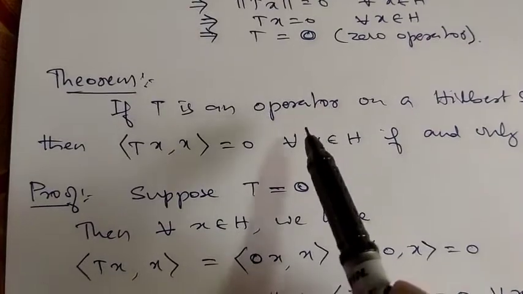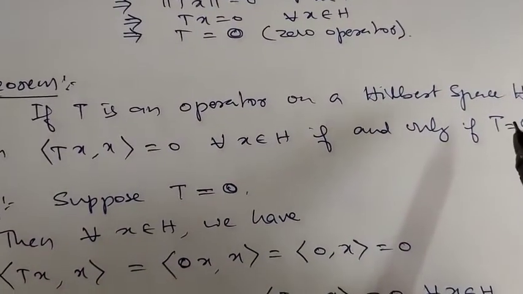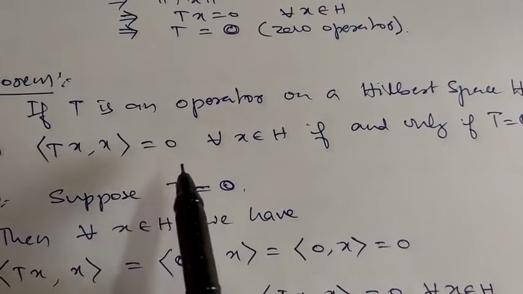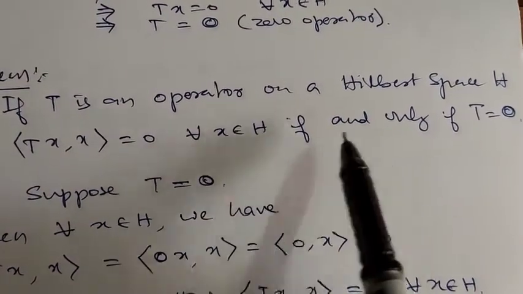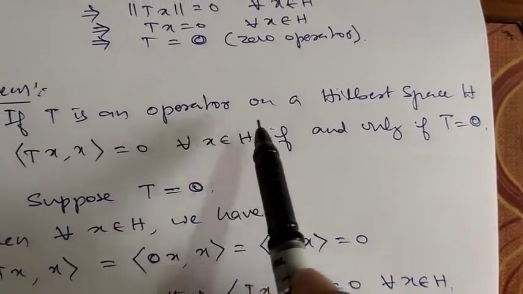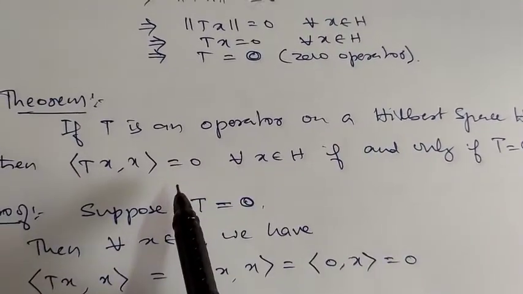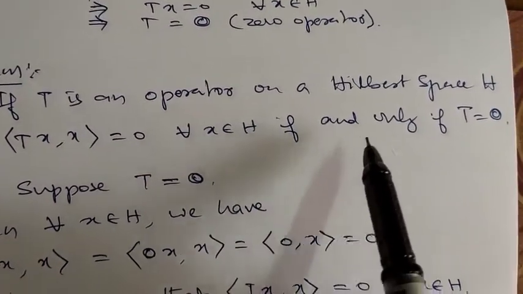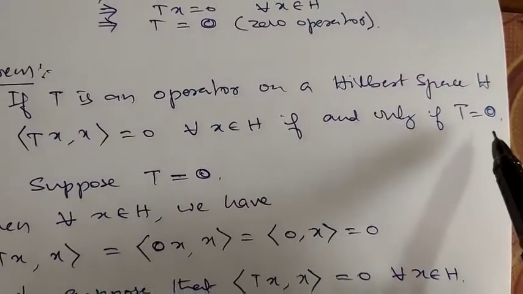Suppose T is an operator on a Hilbert space H. Then the inner product of T of x comma x is 0 for every x belonging to H if and only if T is 0. Suppose T is an operator on a Hilbert space H, then the inner product of T of x comma x is 0 for every x belonging to H if and only if T itself is 0.